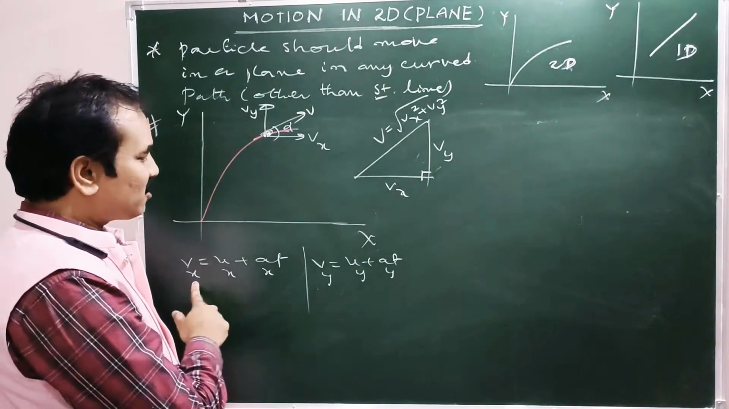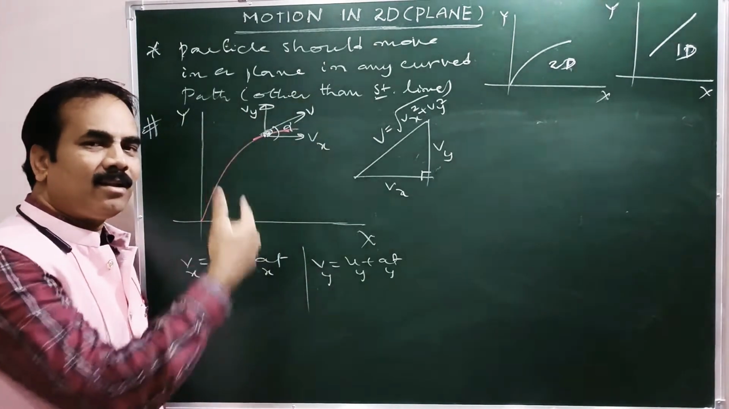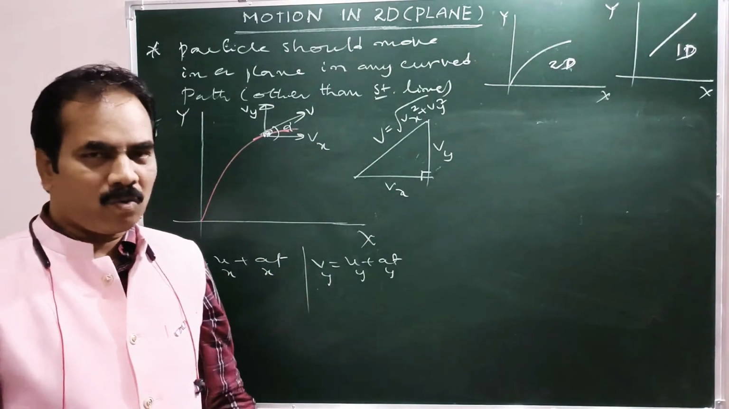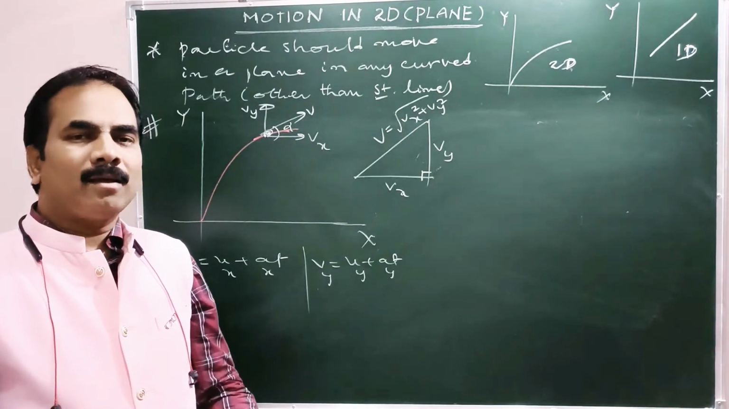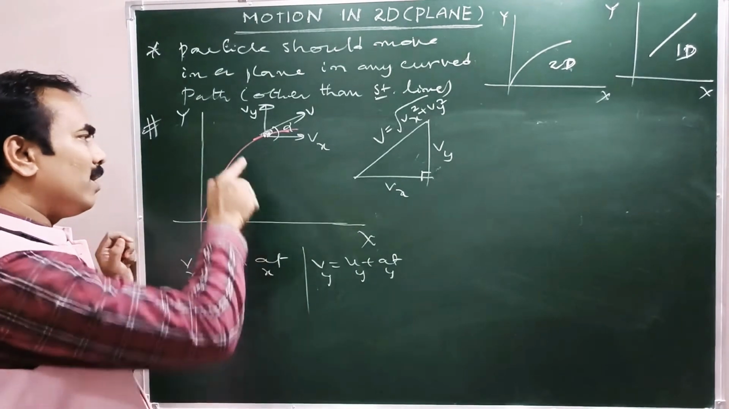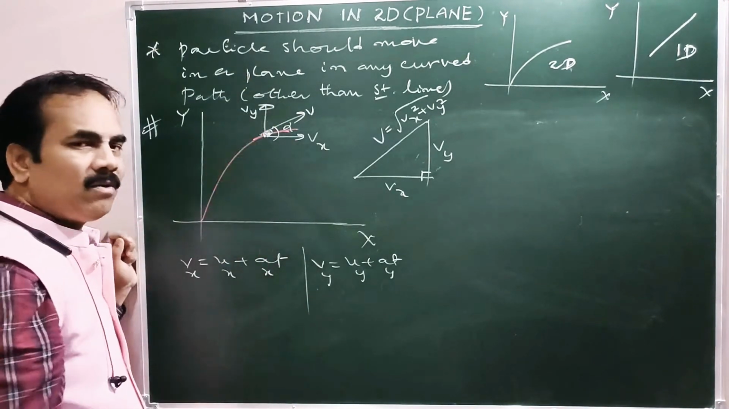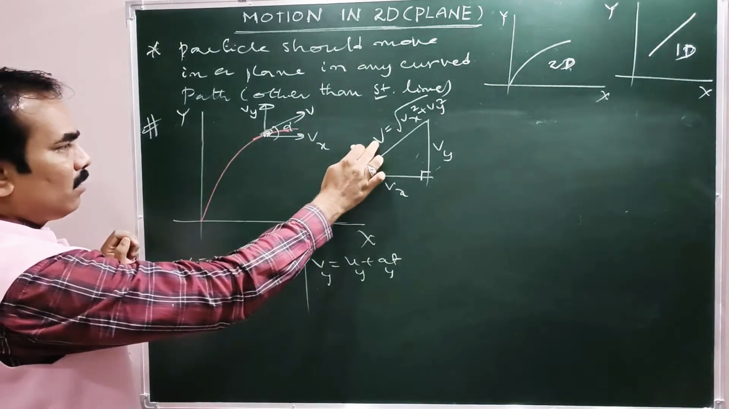So this one along x, this one along y, all together form the net velocity for that particle which is in 2D. So 2D is the combination of two linear motions which are mutually perpendicular to each other. One is along the x-axis, another one is along the y-axis. Right? Okay. Now, what is here?